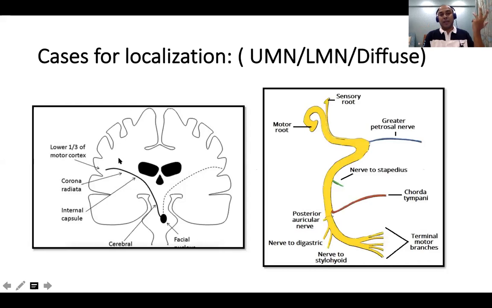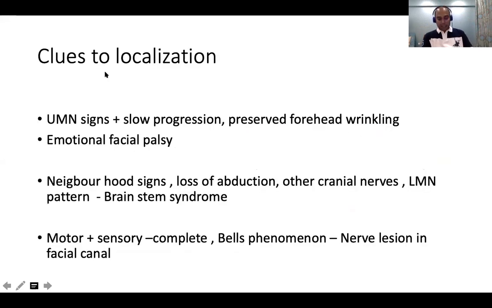Upper motor will spare the upper half of the face. You can have other signs of Parkinsonism or stroke or neighborhood signs or spasticity and brisk reflexes and so on. The lower motor is slightly more, okay? Slightly more. There are 4 levels to it. I'll come to that later, especially in the case of an incomplete facial nerve palsy. Okay, so there are certain clues to localization.